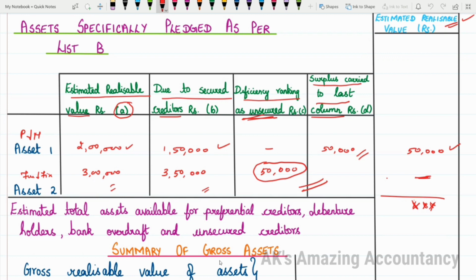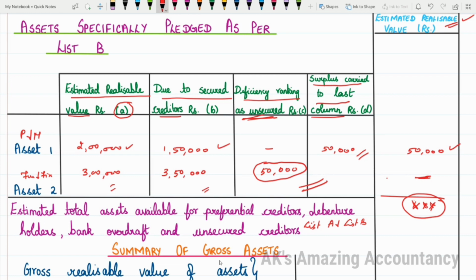Okay. So with the total assets which is here, what is this total? I think you are able to understand this clearly. This total is the total of list A and list B. It's the estimated realizable value of the various assets. With the help of this, you will be making payments as per the order of payment. I hope you all know what is meant by the order of payment. You can't make payment in any order you like. You have to follow this order of payment which is already prescribed.